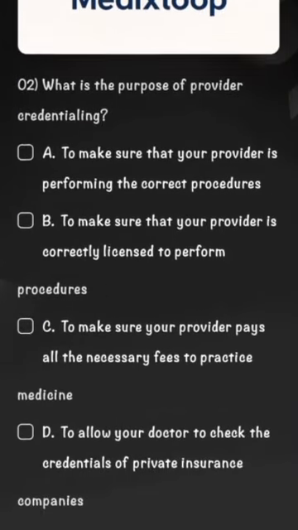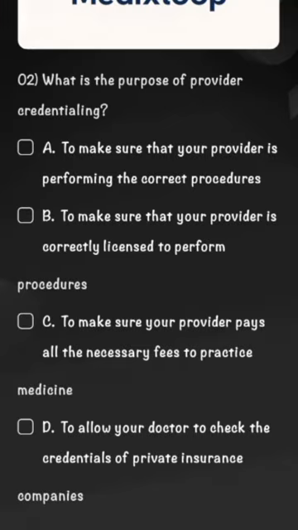Then next question, second one. What is the purpose of provider credentialing? There are 4 options. Option A, to make sure that your provider is performing the correct procedures. Option B, to make sure that your provider is correctly licensed to perform procedures. Option C, to make sure your provider pays all the necessary fees to practice. Option D, to allow your doctor to check the credentials of private insurance.